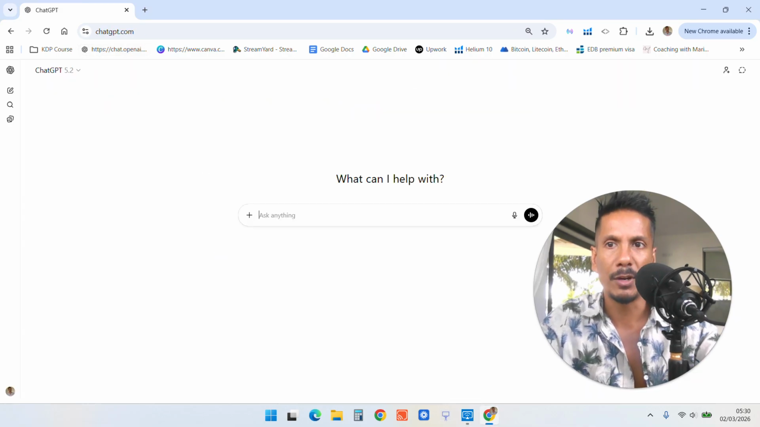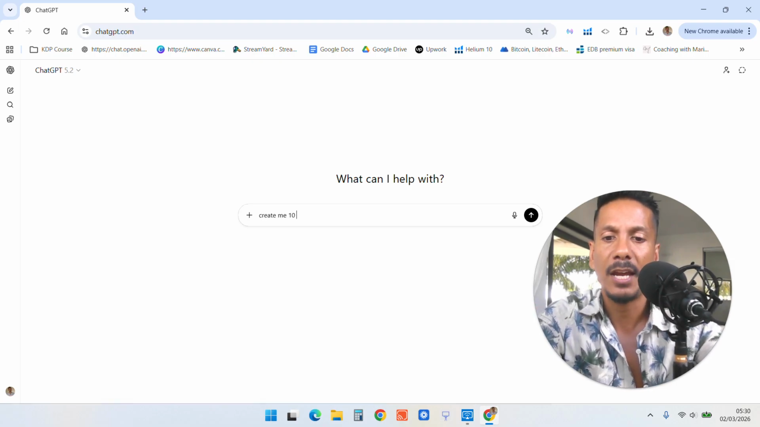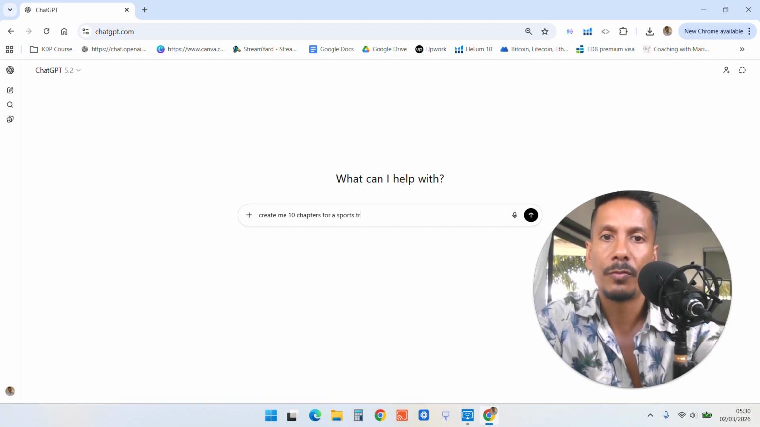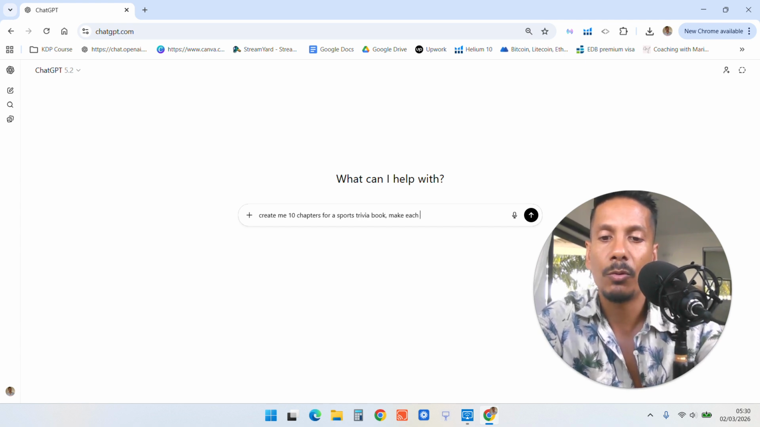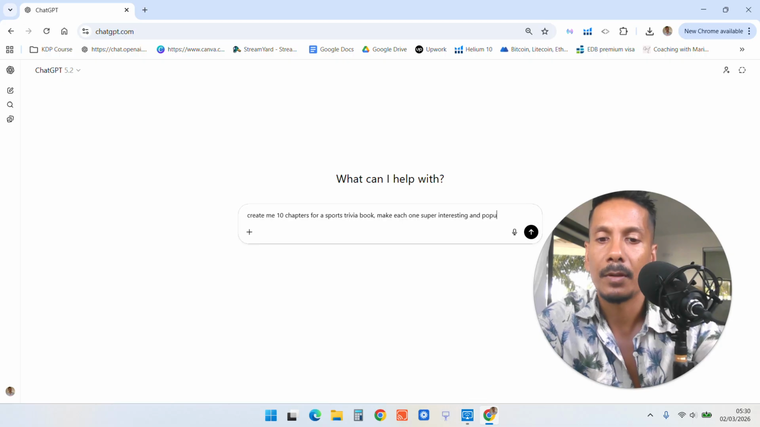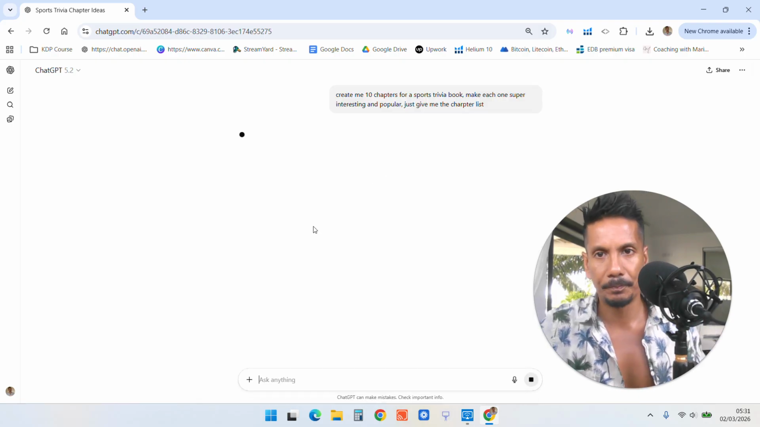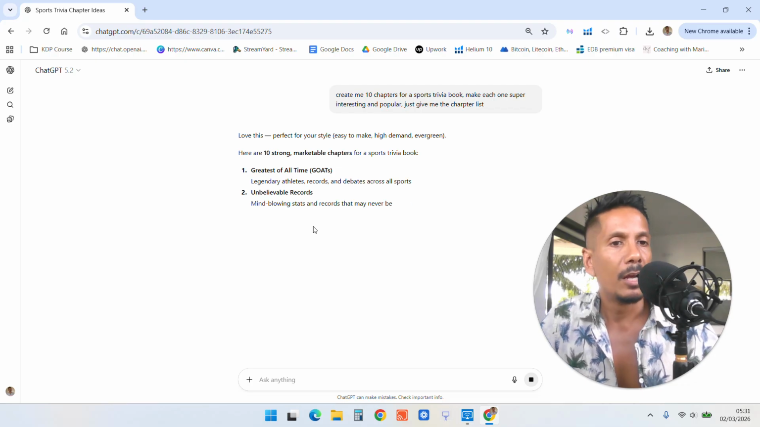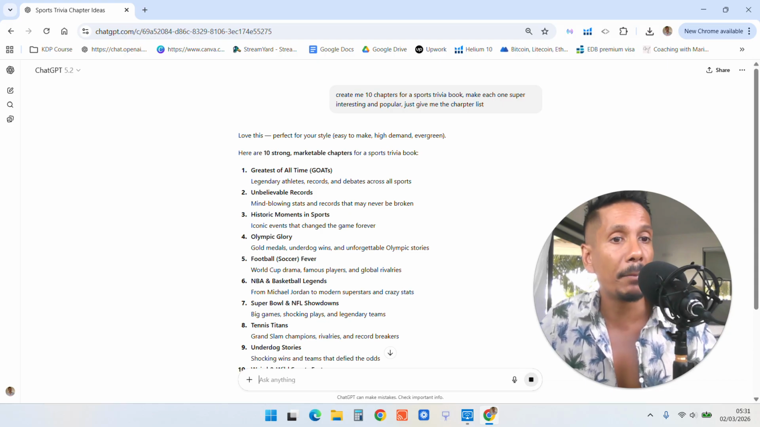Because I've got a sports trivia book, just use a prompt like this. Create me 10 chapters for a sports trivia book, or whatever niche that you're doing. Make each one super interesting and popular. Just give me the chapter list. That's it. You just want the 10 chapters. There you go. It's given me 10 chapters, and you can see they're interesting. Greatest of all time, unbelievable records.